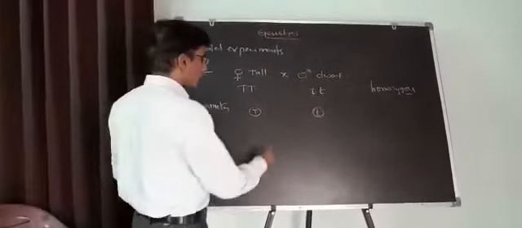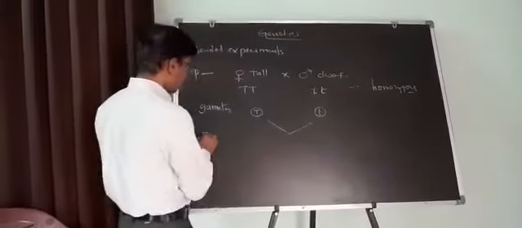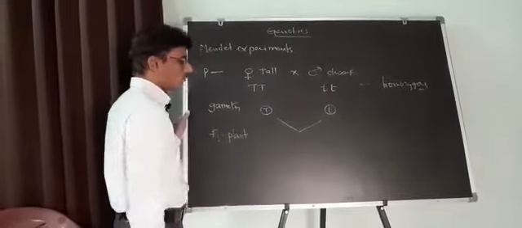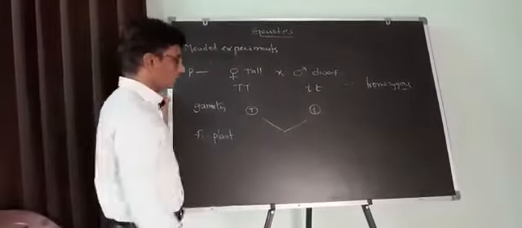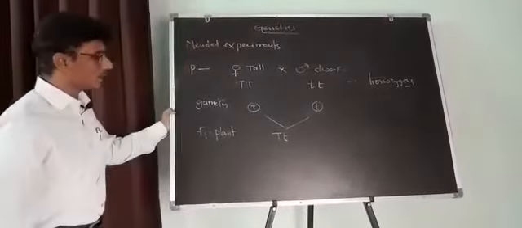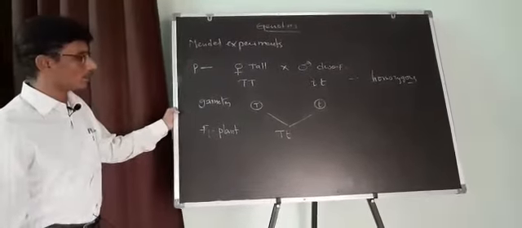When these two gametes fuse, we get F1 plants, the first filial generation. The symbol is capital T, small t.